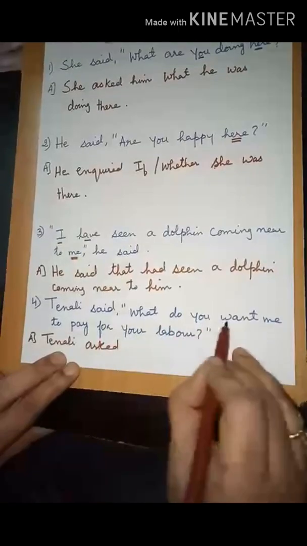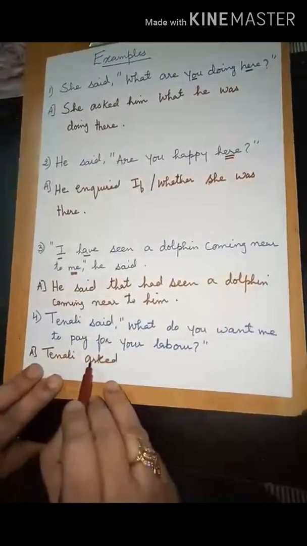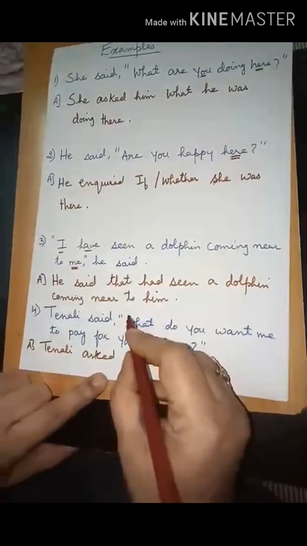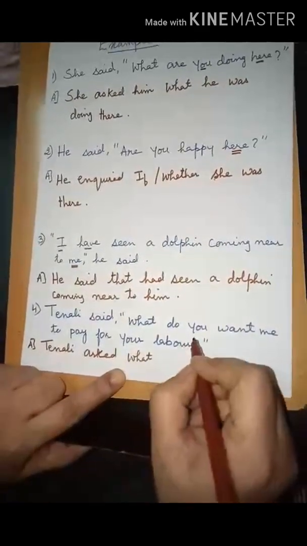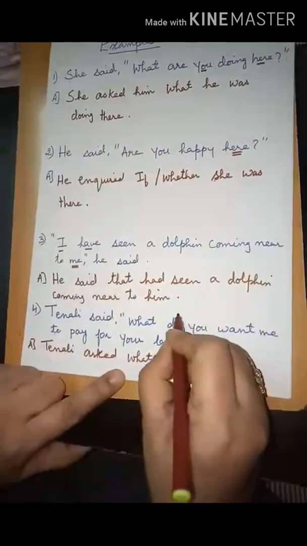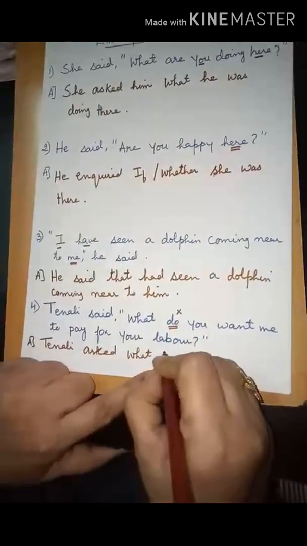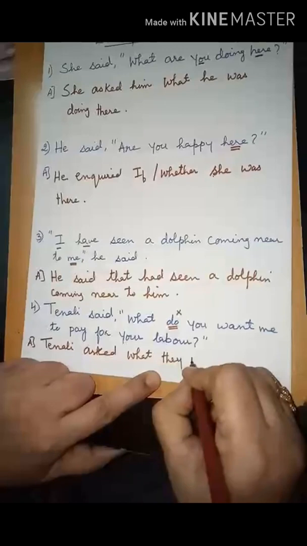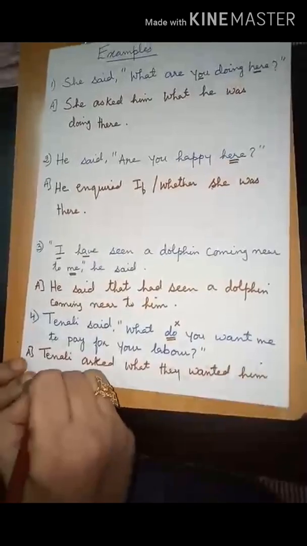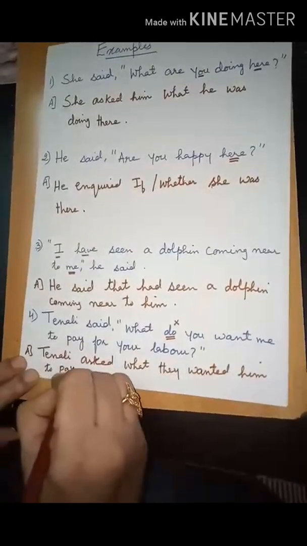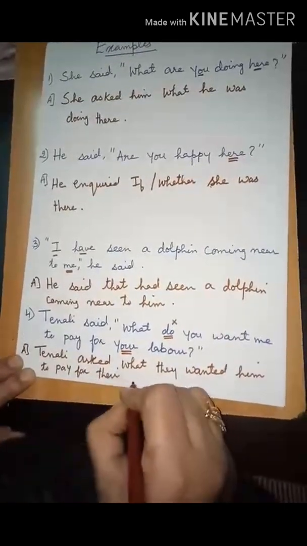Tenali said, "What do you want me to pay for your labor?" Now as it is a question, we will write Tenali asked what. Now again, one thing you have to keep in your mind, children, whenever do or does come in the question, you have to omit, you have to remove this. Tenali asked what they wanted him to pay for, again this will be changed, for their labor.